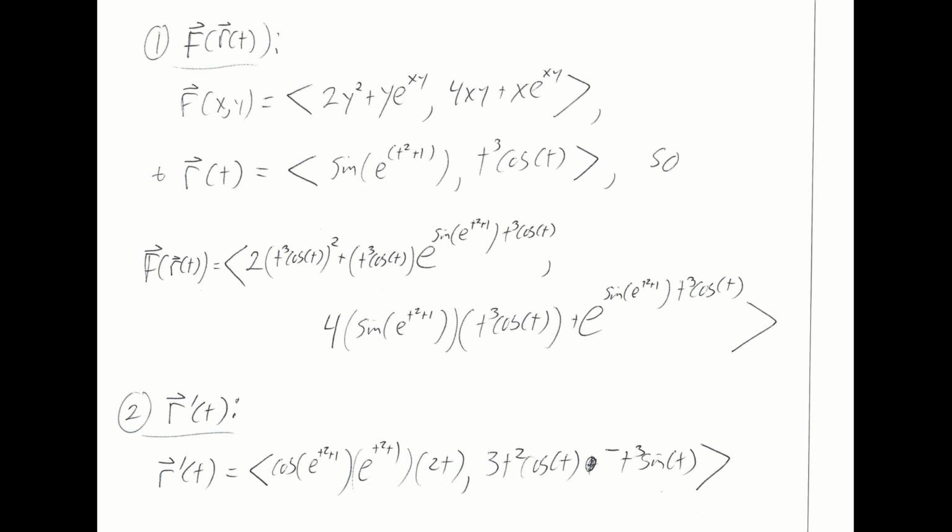So here's f hat of x and y, here's r hat of t, so this is my x along the curve C, and this is my y along curve C. So this x and this y are getting plugged into my expression for f hat. Here's a 2y squared, that's 2, there's y squared. I've got y e to the xy, here's y e to the x times y. And then for the second component of f hat, I'm looking at 4xy, here's 4 times x times y, and then x e to the xy is the next summand. So plus,